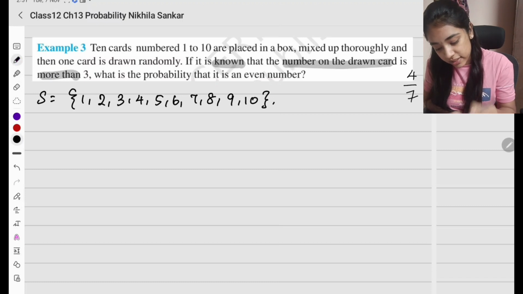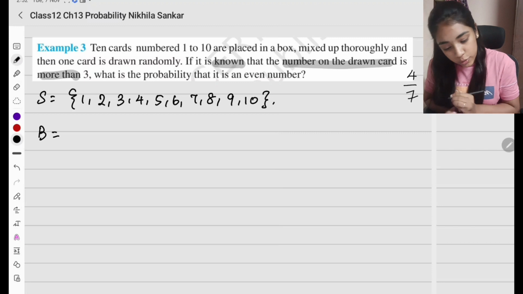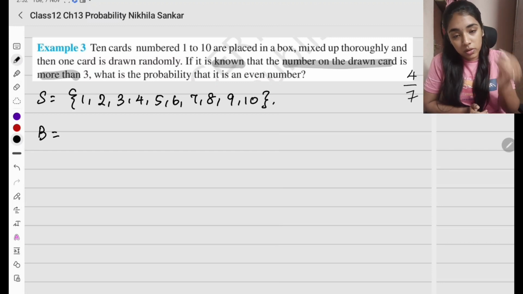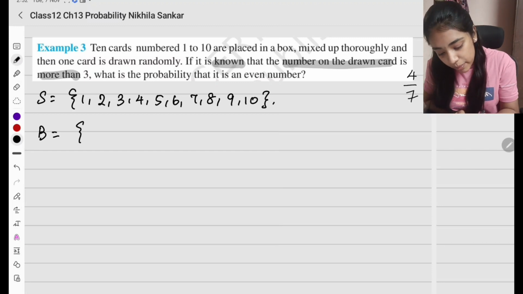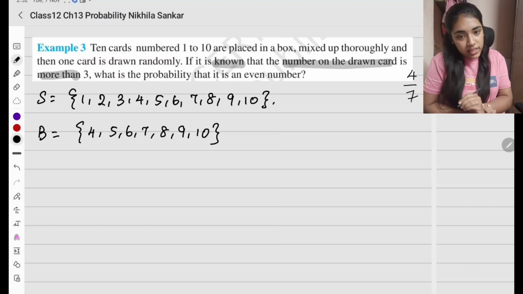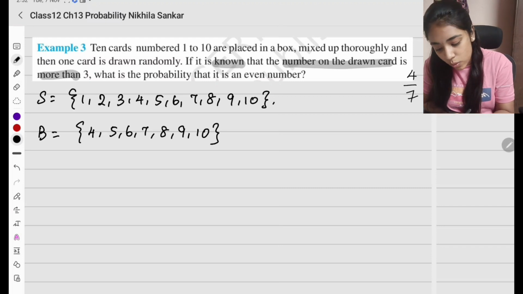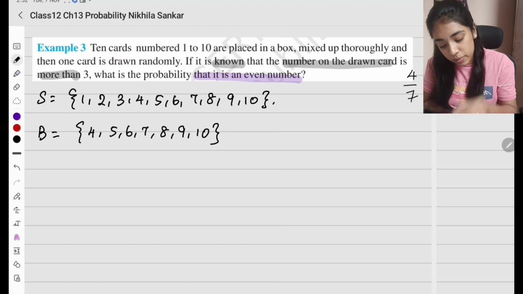So அதை நான் B ன்னு எடுத்துக்கிறேன். So I'm going to take B to be. It is known that the number on the drawn card is more than 3. அப்ப என்னென்னலாம் வரும்? 4, 5, 6, 7, 8, 9, 10. இதெல்லாம் வருமா? More than 3 na 3 included கிடையாது. Then what is the probability that it is an even number? So இதோட probability தான் நம்ம கண்டுபிடிக்கணும்.